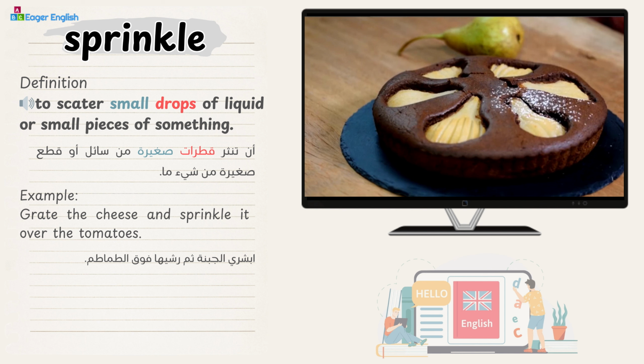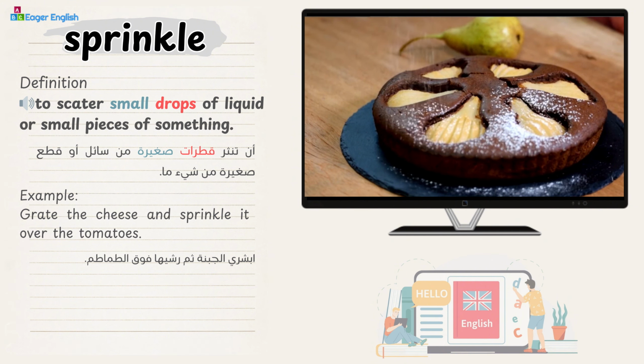Sprinkle. Definition: to scatter small drops of liquid or small pieces of something. Example: grate the cheese and sprinkle it over the tomatoes.